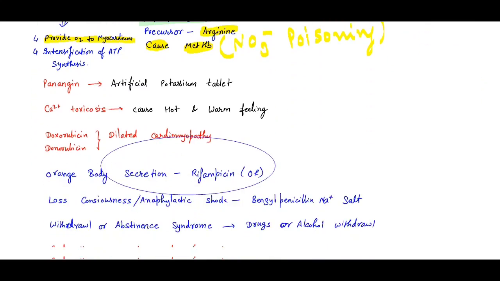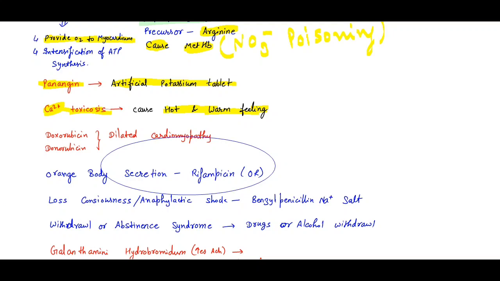Panangine is an artificial potassium tablet. Remember, Panangine is artificial potassium. Again I am writing why: calcium toxicosis causes the hot and warm feelings. So these are the questions from the ministry.